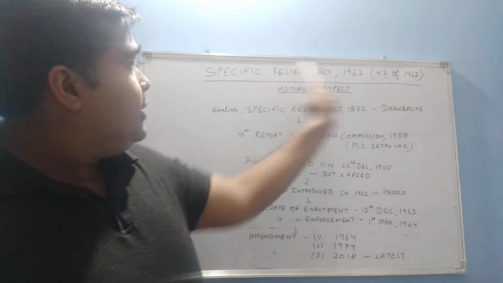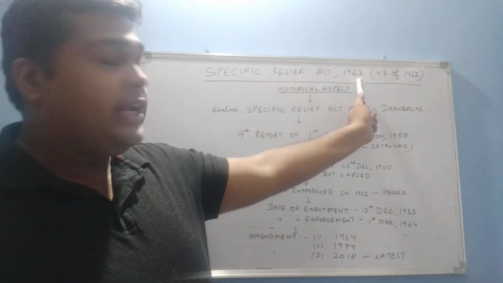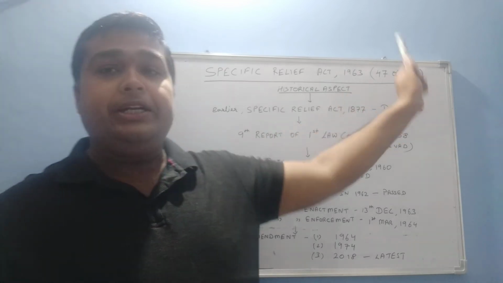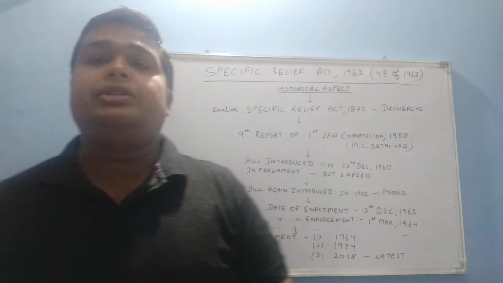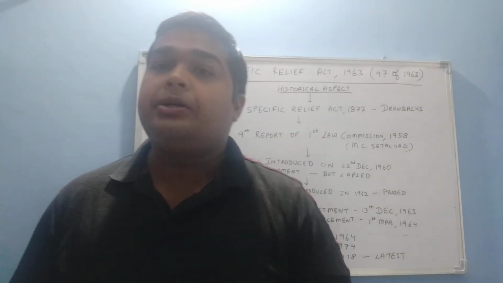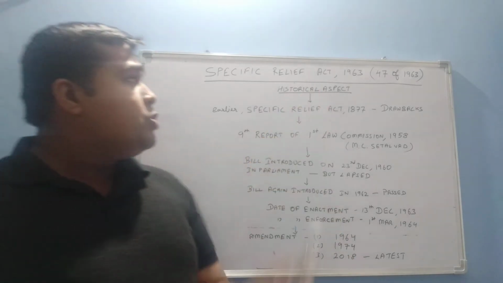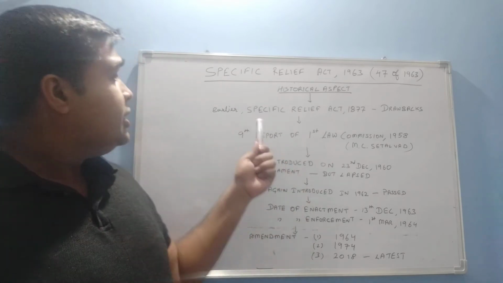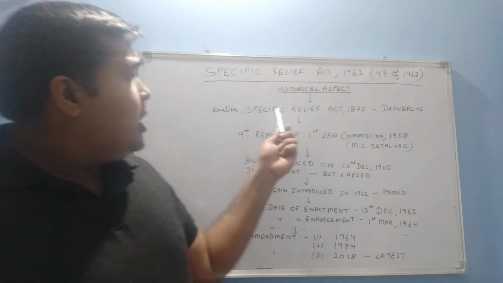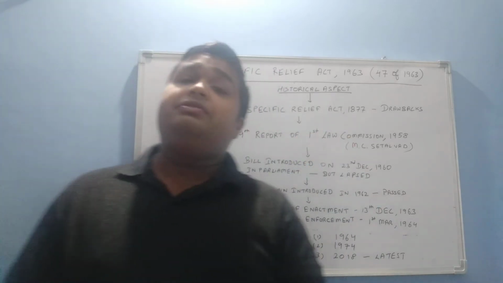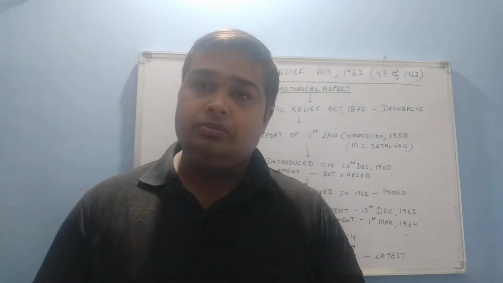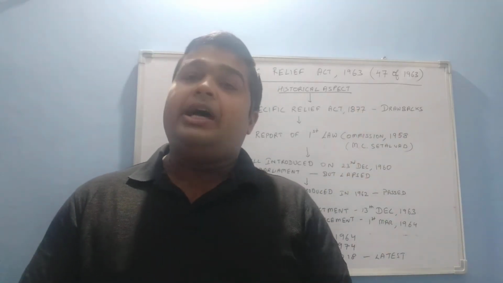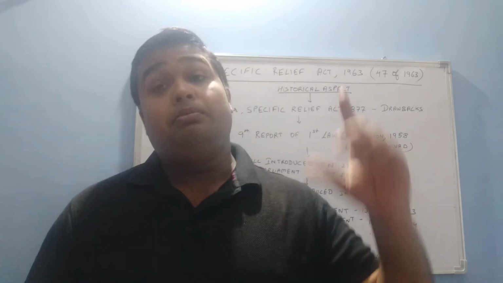This is the Specific Relief Act 1963, made in the year 1963, and this is 47 of 1963, that is, in the year 1963 this is the 47th act. If we go to the historical aspect of this act, we see that earlier it was the Specific Relief Act 1877, which was applicable in India. And as you know, from 1877 it is clear that this law was made by the British for us.